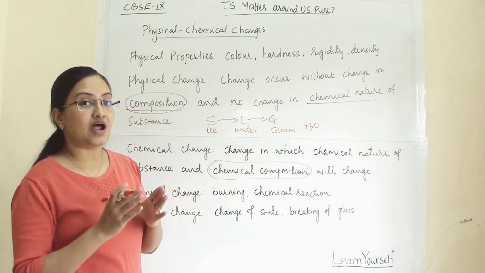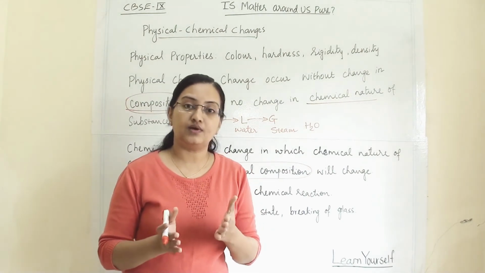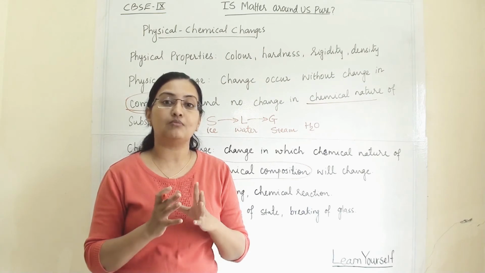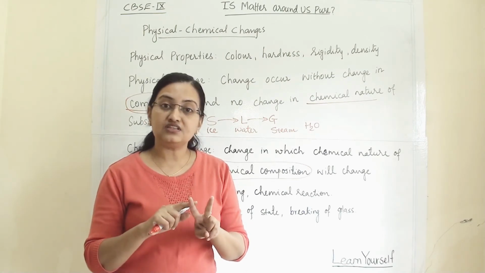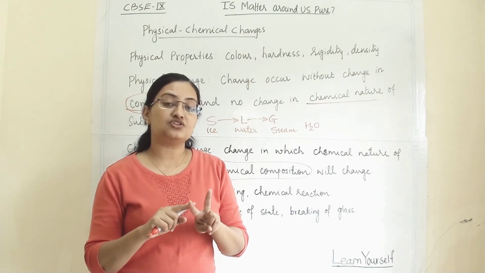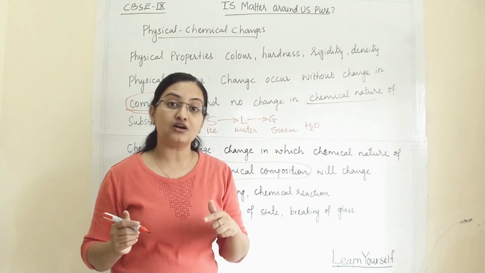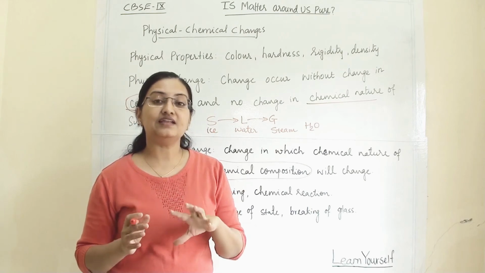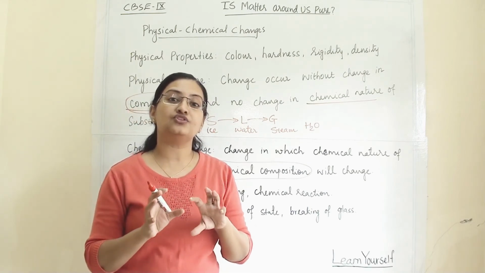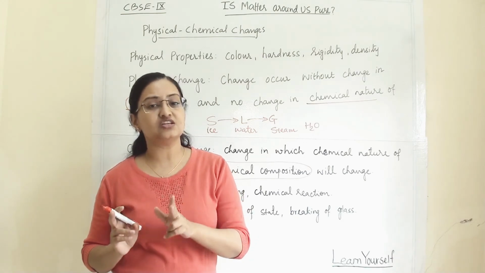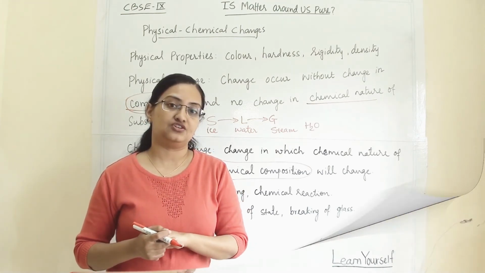So when you are identifying whether a change is a chemical change or a physical change, you have to keep two things in mind. After the change, is the chemical composition changed? If yes, then it is a chemical change. If not, then it is a physical change. And its characteristic properties should remain the same if it is a physical change. And if they are changing, then it is a chemical change.